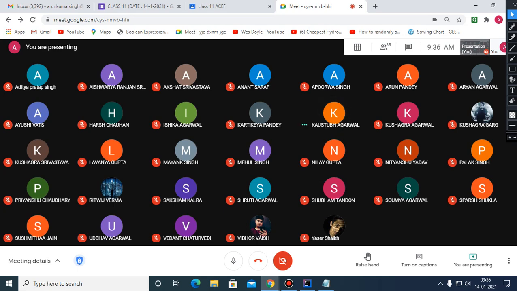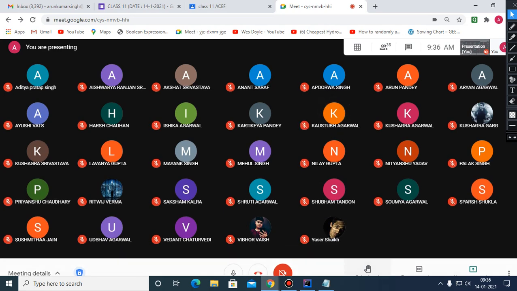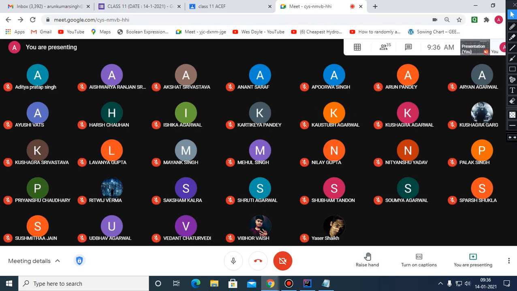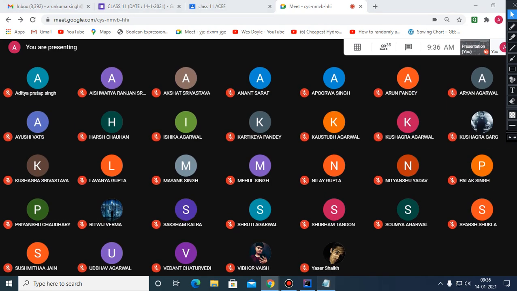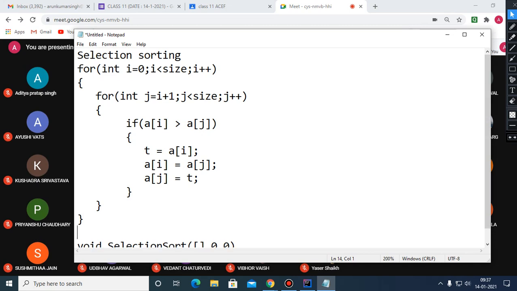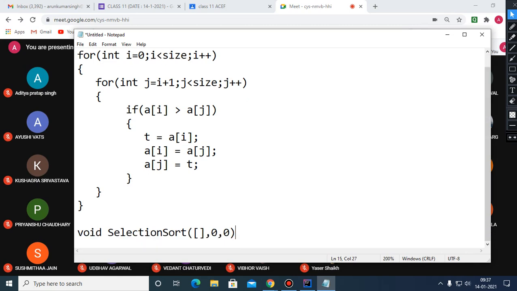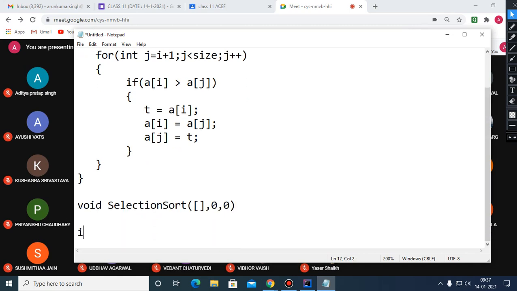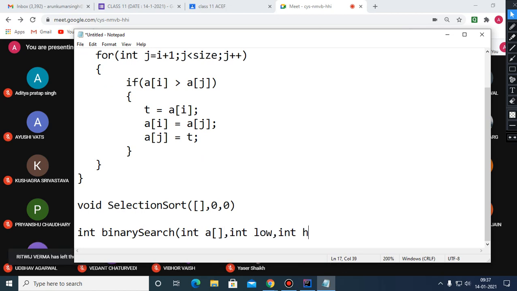No, sir. Okay, we have not done binary search. So binary search also you will try or not? Binary search. You have to decide the base case there. So in binary search, if this is the question, you need to have 4 parameters. This is the low index, this is the high index, and this is the element to be searched, along with the array.